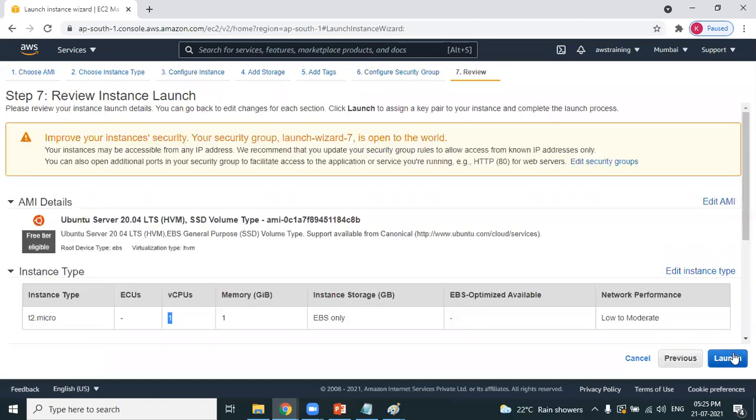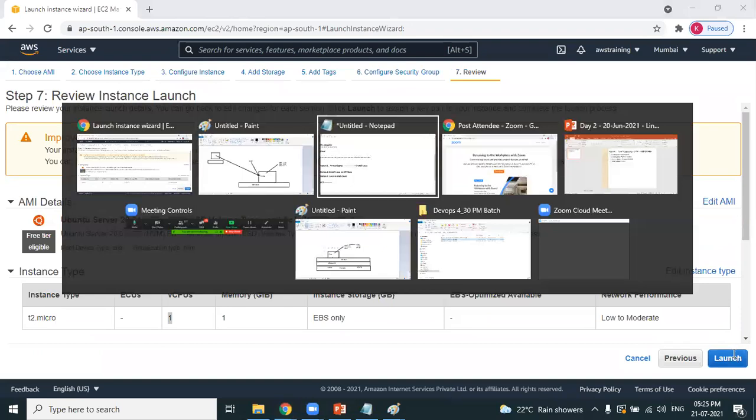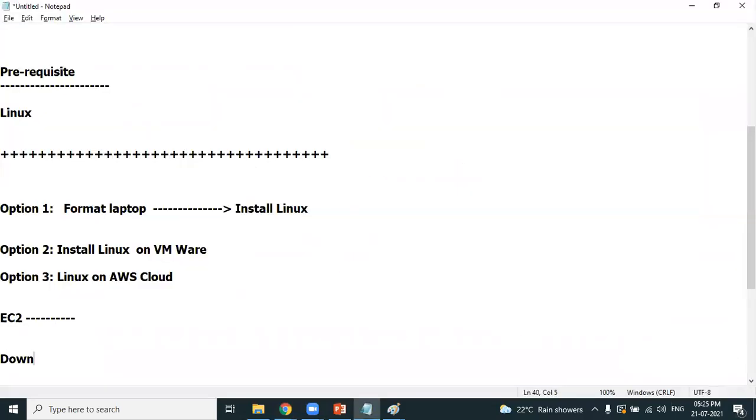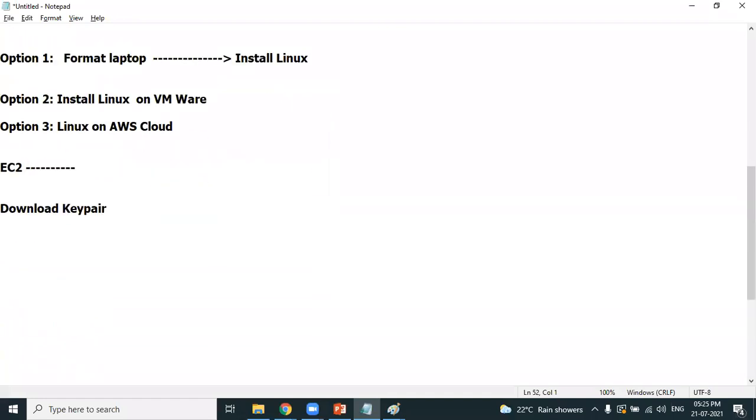Click on launch. When you click on launch, a very important experience: it will ask you to download a KeyPair. Friends, once you are done with creating a Linux machine, at the last step, it will ask you to download a KeyPair. Quick reference, a KeyPair is nothing but a file with extension .pem. Let's experience it, then we'll learn what a KeyPair is.